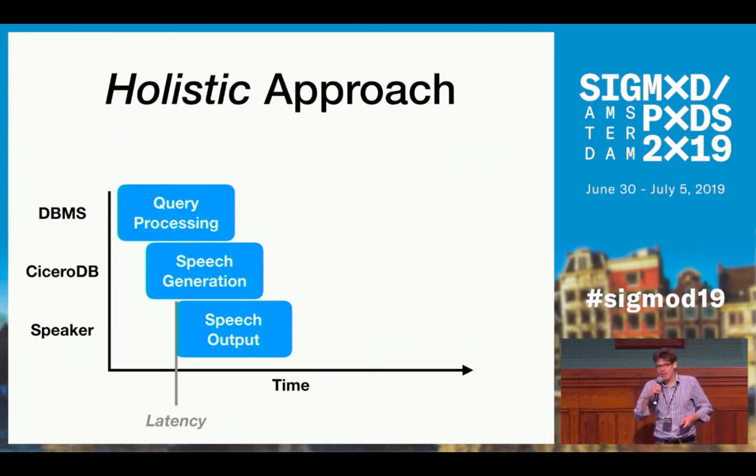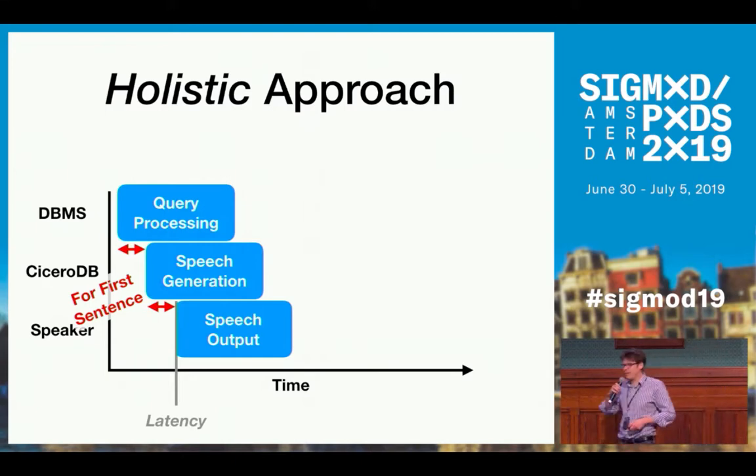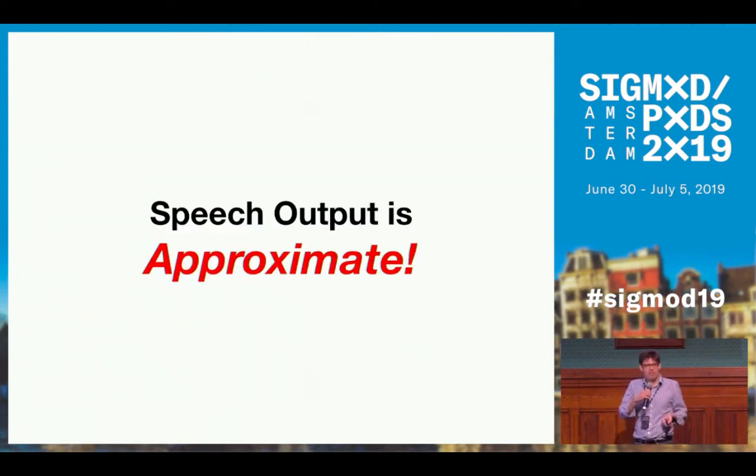We exploit this by essentially pipelining those 3 stages at a granularity of single sentences, thereby overlapping processing time and speaking time. So while the system is speaking out the current sentence, it performs further background processing in order to select the next sentence. This means that we gain typically several tenths of seconds of processing time without increasing latency from the user's perspective. Now, the other thing about voice output is it has to be very coarse-grained in order not to overwhelm the listener. This means generating precise query results is actually wasteful, and instead we rather want to use sampling.